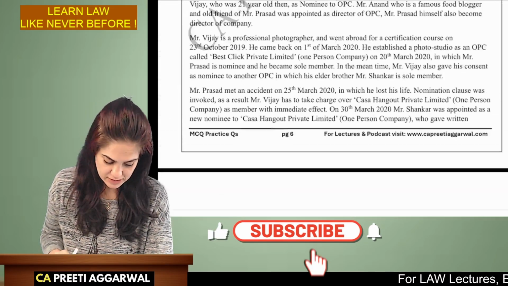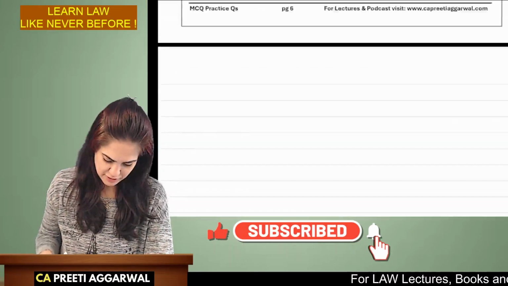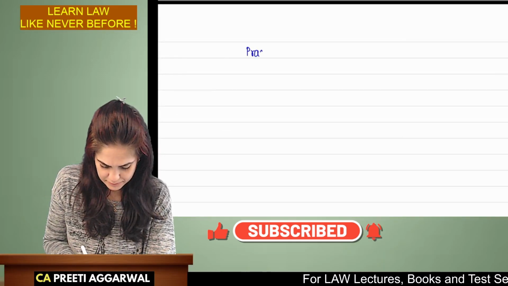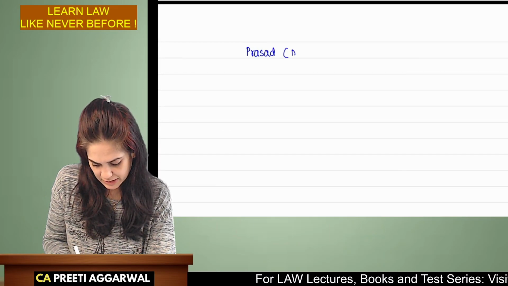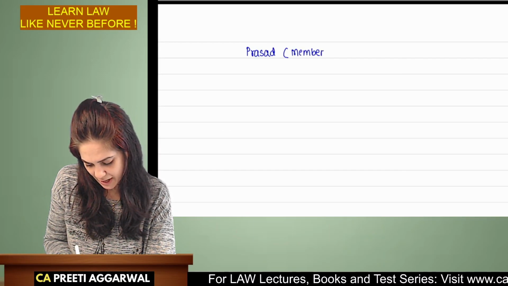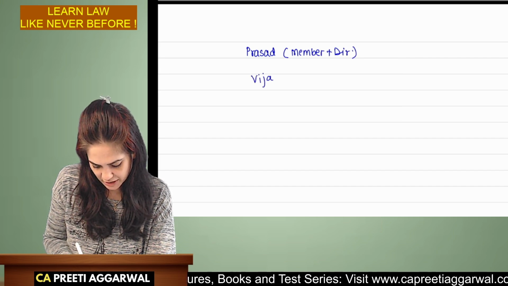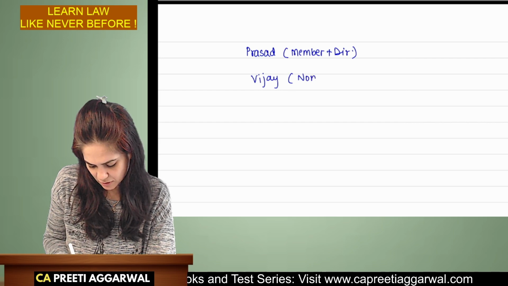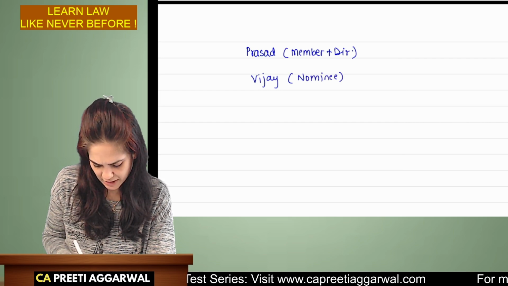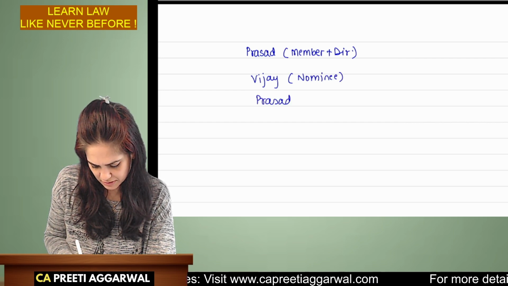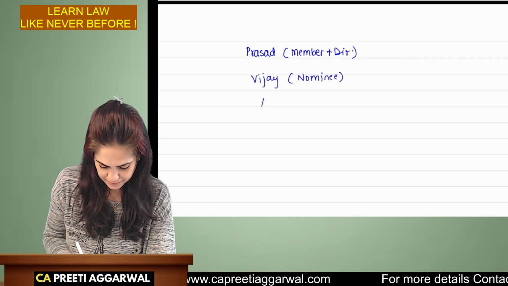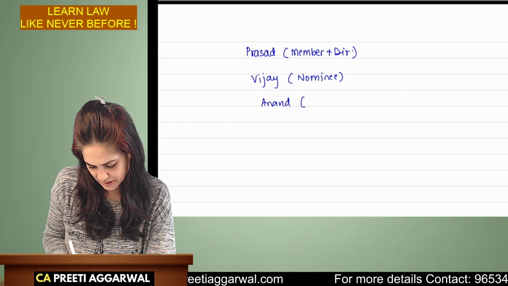Identify the parties. So in this case, we have Mr. Prasad. He is the member as well as the director of the company. Then we have Vijay, who is the nominee, and we have Prasad, who is the director. No, we have Mr. Anand, who is the director.